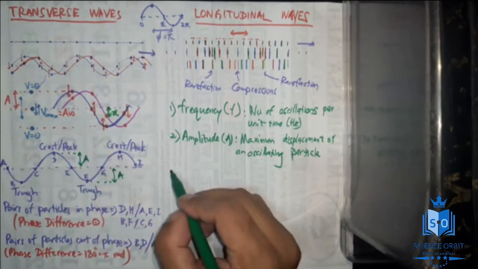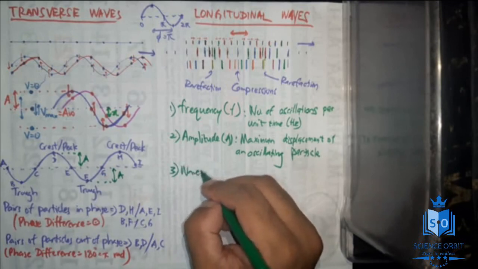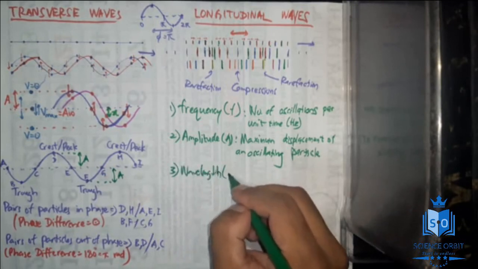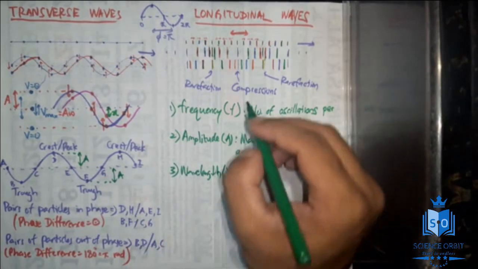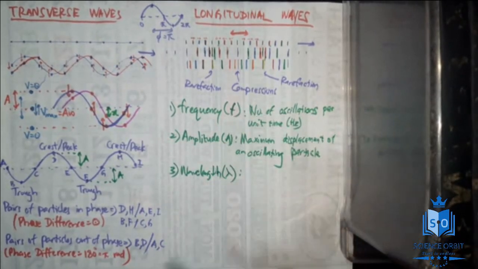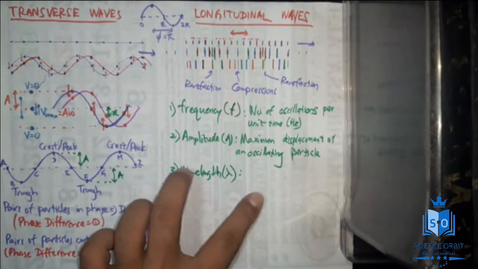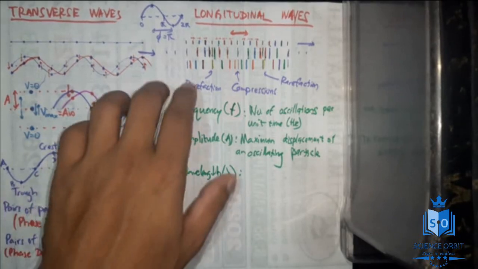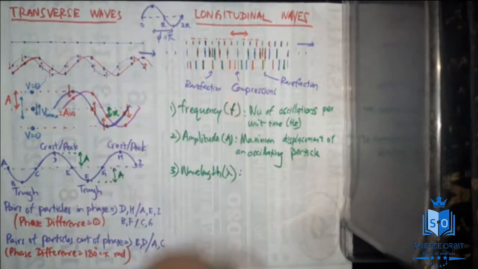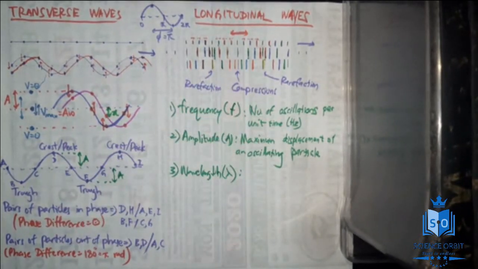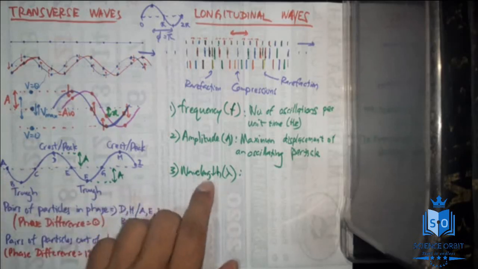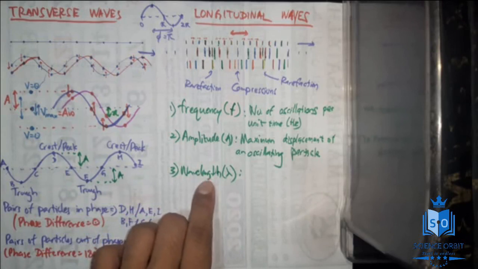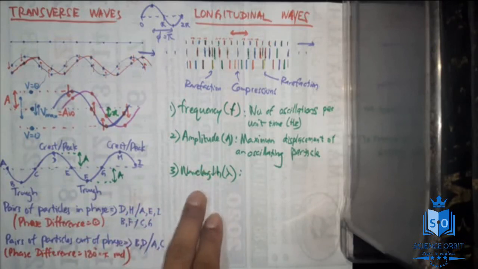And one more very important thing, this next one is wavelength. That you might have learnt in small classes, but it's a very important concept we have to introduce anew. When I say wavelength, in small classes you might have studied, when someone asks you to define wavelength, you must be saying distance from crest to crest, distance from trough to trough, if not distance from rarefaction to rarefaction, if not distance from compression to compression. That's not wrong, but it is not a general definition, right? So in general sense, wavelength is the distance between two adjacent points which are in phase.